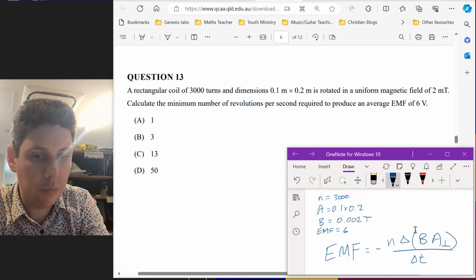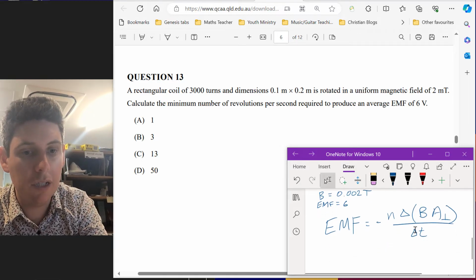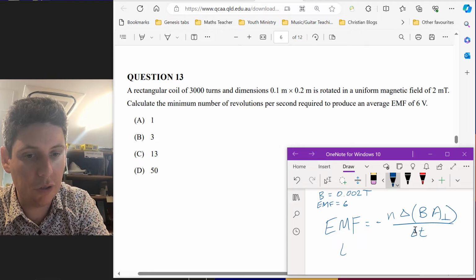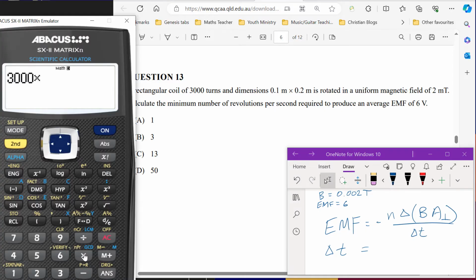So if we bring the EMF down here, bring the t up here, substitute in, we should be able to get our change in t. All right, little n times B times the area divided by the EMF. These are all standard SI units.